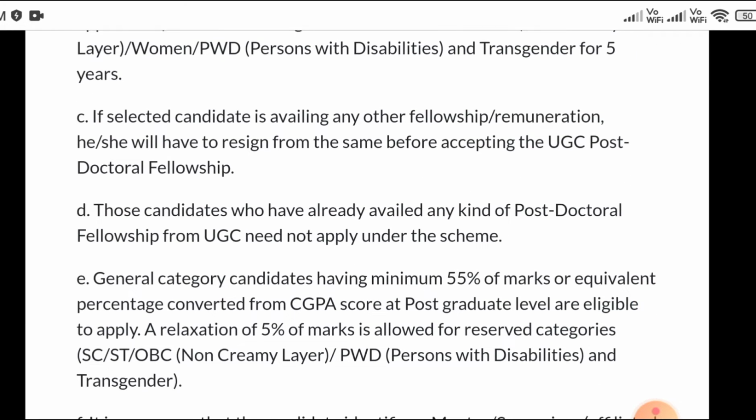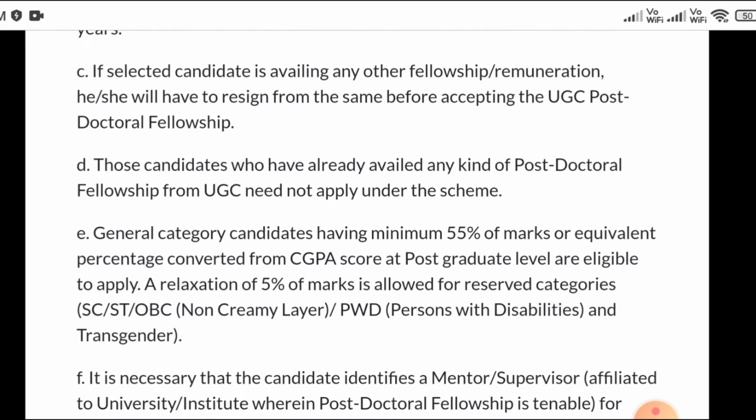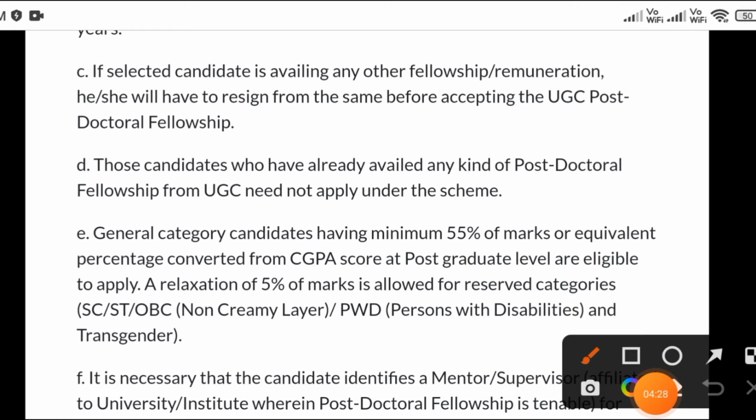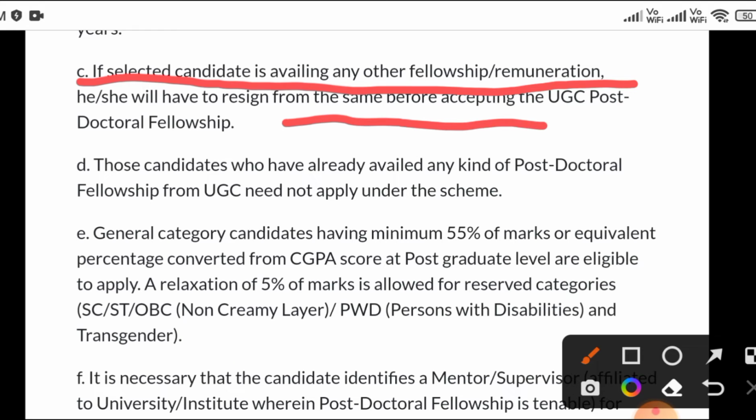Then we scroll down. You have to remember this point also: if the selected candidate is availing any other fellowship, she will have to resign from it before. It means if you already have some kind of fellowship from other sources, then you have to resign from it, then you can apply for this fellowship. So this is the terms and condition.